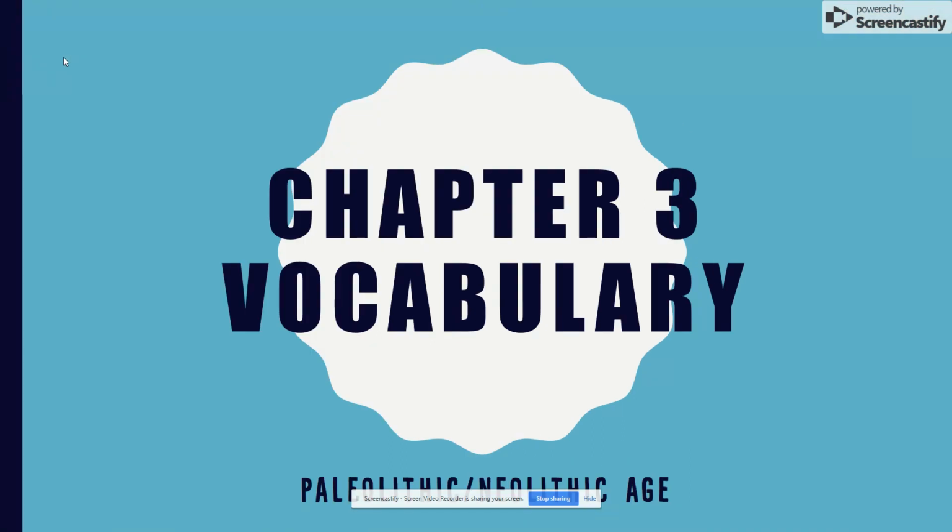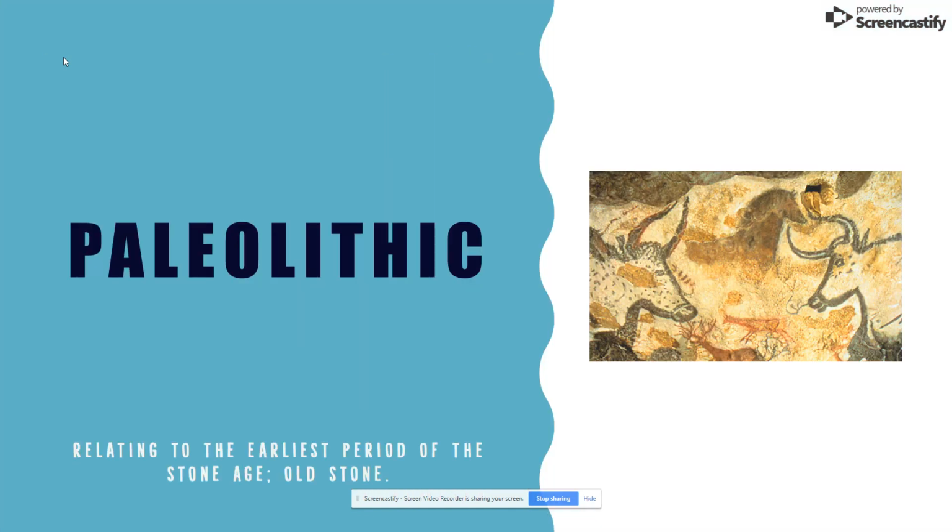Today, we are going to be discussing vocabulary from Chapter 3. These terms are going to relate to the Paleolithic and Neolithic age. Both of these ages are periods during the prehistoric time, meaning writing had not yet been created. The first term we are going to define is Paleolithic.